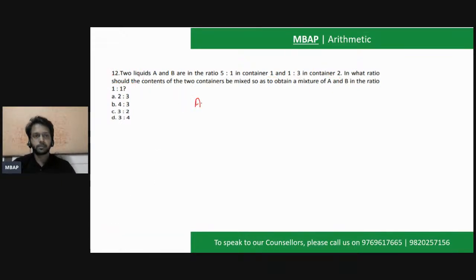Clear? A, B. So A में रेशियो है 5:1, B में रेशियो है 1:3. आपको पूछा गया है कौन से रेशियो में आप उसको मिलाओगे तब जाके फाइनल रेशियो बनेगा 1:1. There are two liquids A:B and A:B is also here. So you can consider any of the proportion of either A or B. Let's take the proportion of A. The proportion of A in the first container is 5 upon 6. The proportion of A in the second container is 1 upon 4. और जब फाइनल दोनों को मिक्स किया तो proportion कितना बना?